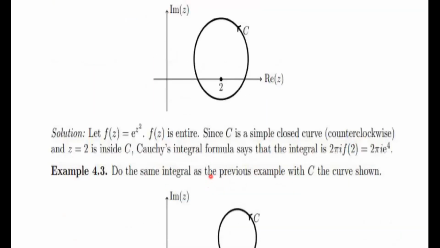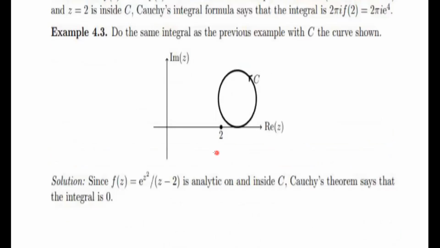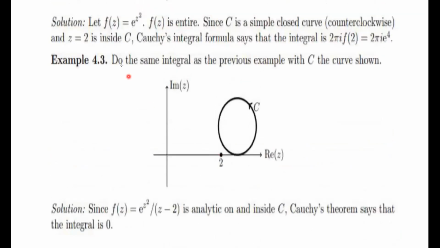Okay, now therefore using Cauchy's integral formula, we can definitely write 2 pi i f of 2 equal to 2 pi i into e to the power 4. Okay, so it's very easy. And another example I want you to consider, do the same. I mean, find the integral where everything is the same, but the point is outside of the given curve.